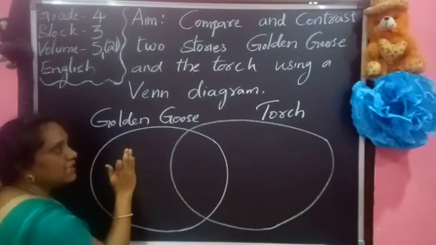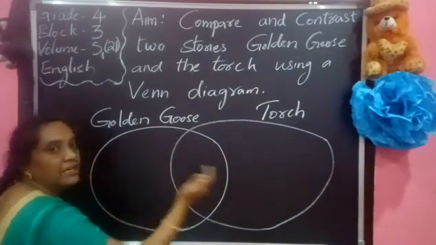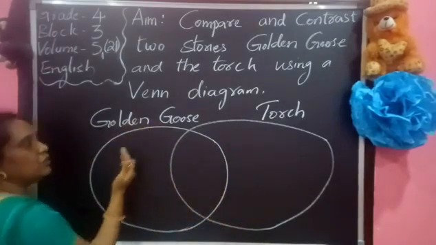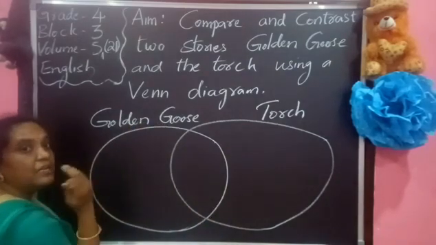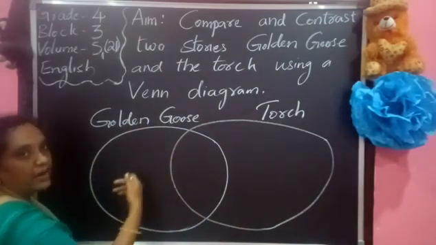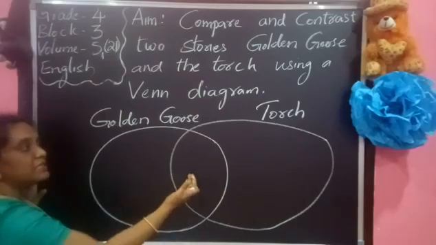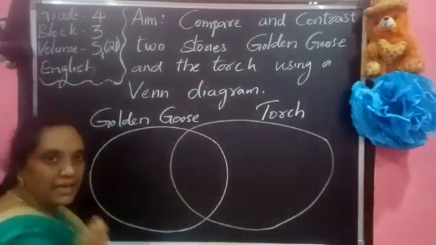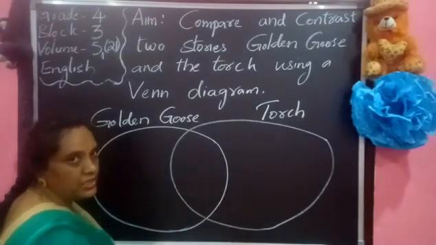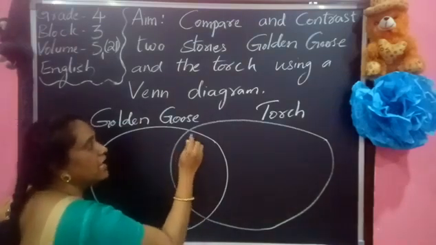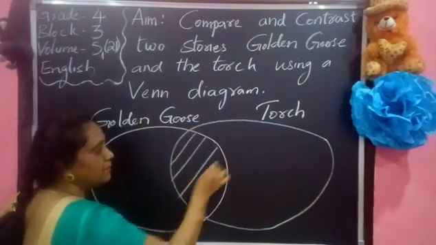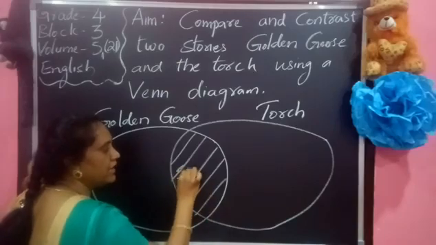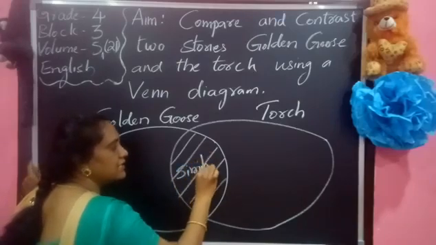So this is the place where we write the similarities. Whatever the similarities among the two stories, they are written in this part. Can you see this part?